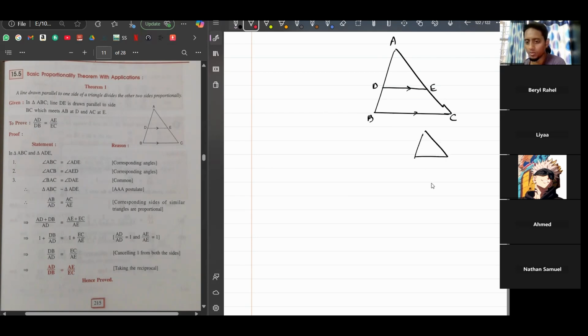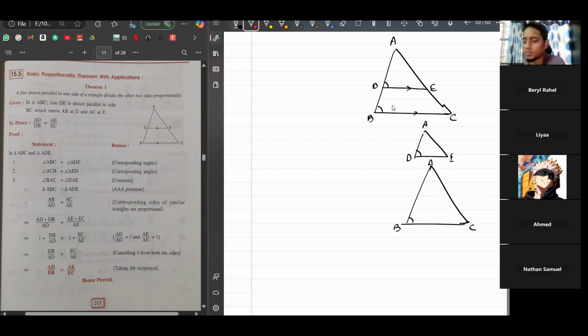So if I'm drawing both separately, okay, what is equal to what? This is A, D, E. This is A, B, C. Okay. Angle D is equal to angle B. Okay, D is equal to angle B.